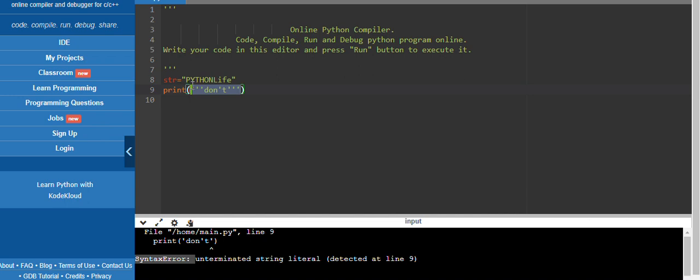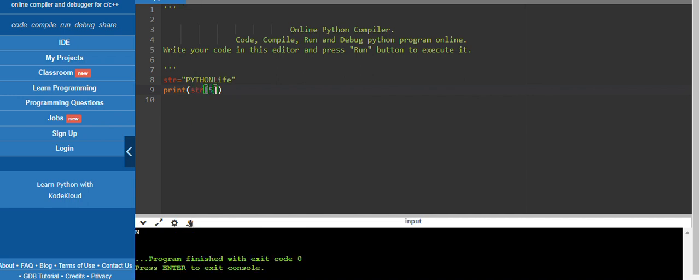So we can use it this way: str of square brackets, we want the fifth place. Let's run. N. Okay, this is p is 0, 1, 2, 3, 4 and 5. Fifth place is n. So it is printing capital N.